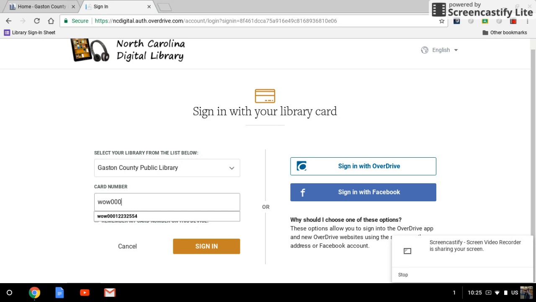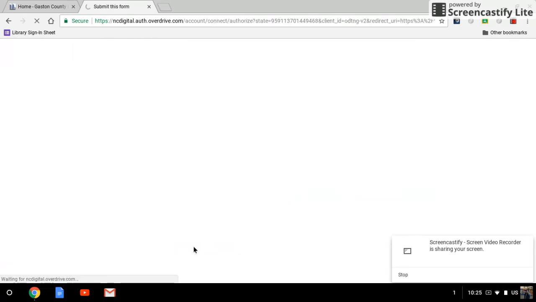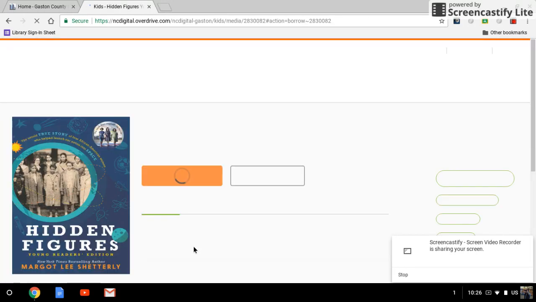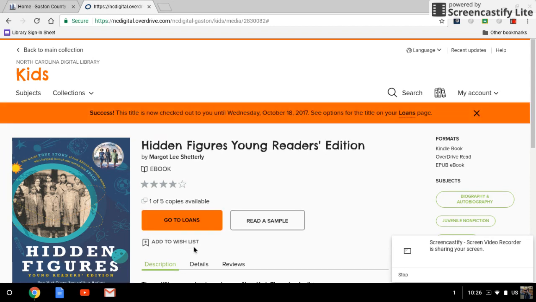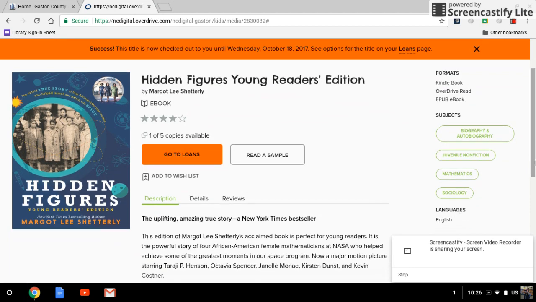So the number I'm putting in was graciously given to me by a student. And I put it in and I select sign in. And whenever it's submitting the form, it's verifying your account and it will check the book out to you. Now, unlike saying checkout like we do here in the library, it will tell you that you now have a loan, which means that the public library has lent this book to you.